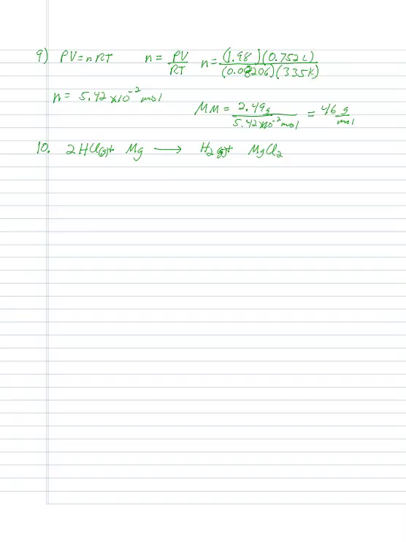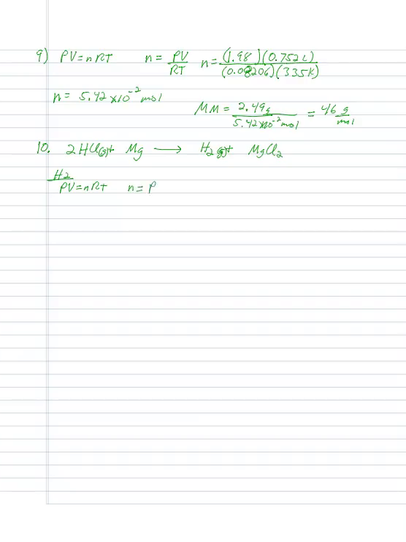So let's look at it the more methodical way and think of a way that you might do it that might make a little bit more sense. Let's just look at our H2 first, because that's what we have all of our data for. We can look at it as PV is equal to nRT. Let's solve for how many moles of H2 we have.